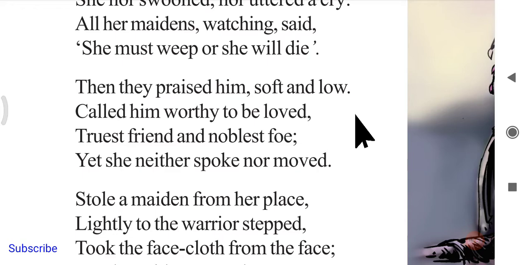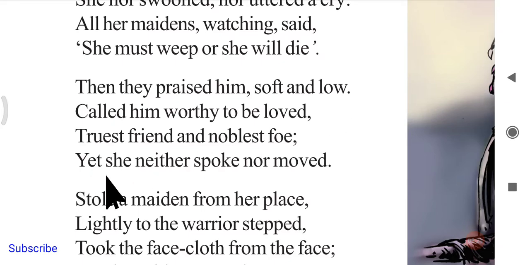Puru there had become a noblest enemy, our noblest foe. So just like that, the people are very happy to have this type of enemy. The opposite kingdom people, they are very much worthy to have a warrior like this. So that is particularly called noblest foe.